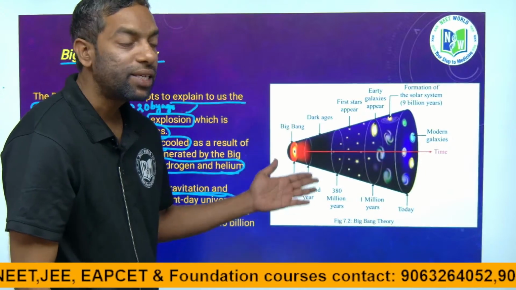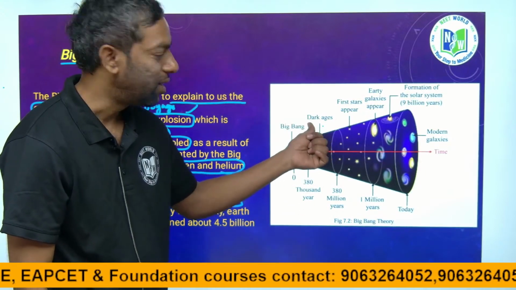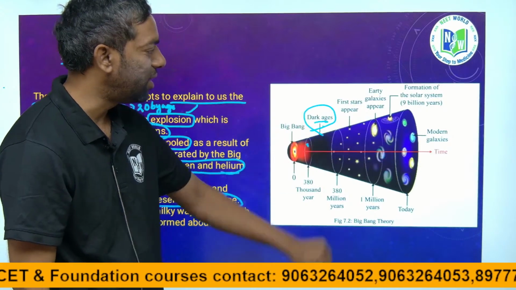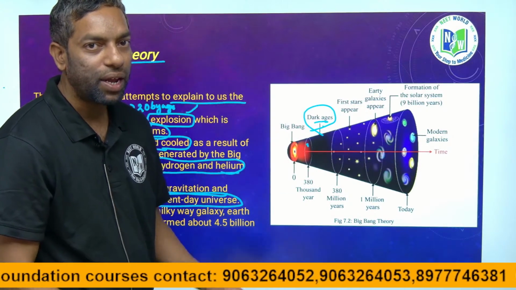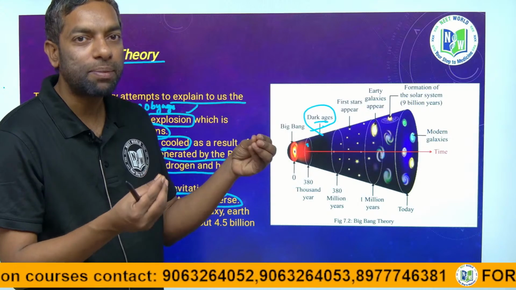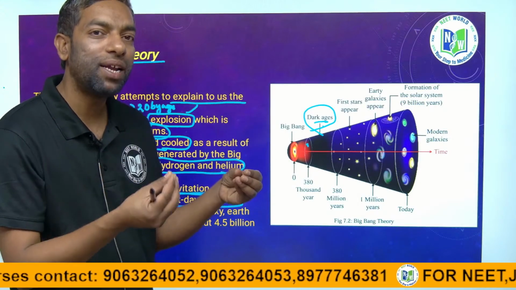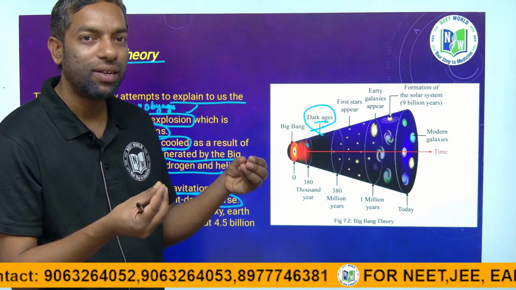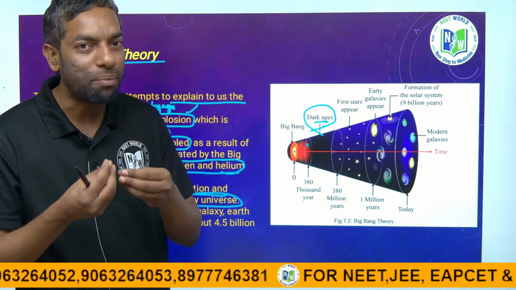380,000 years ago there was a dark age. Here there was a huge explosion with high-temperature material created, that material converted into mass.